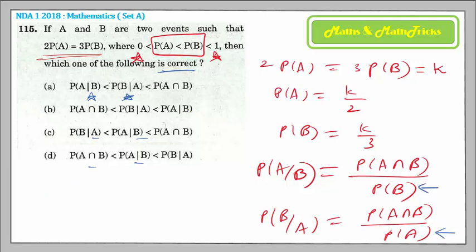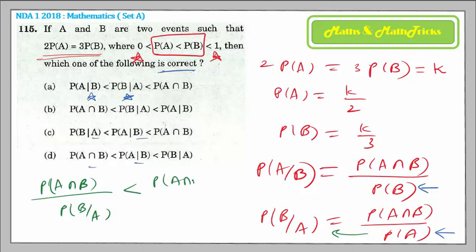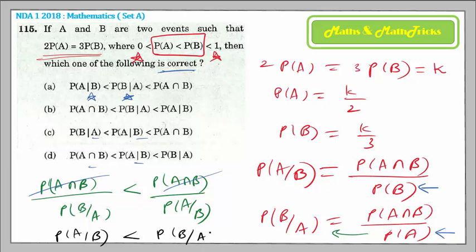So if I apply that relation to these two equations, P of A I am writing first. What would be the P of A value? P of A value would be P of A intersection B divided by P of B by A. This is less than the P of B value, which is P of A intersection B upon P of A by B. Now P of A intersection B is a positive number. So when you divide both sides by that, the inequality will not be affected. Right? So you will get in this process P of A by B is less than P of B by A by cross multiplication.